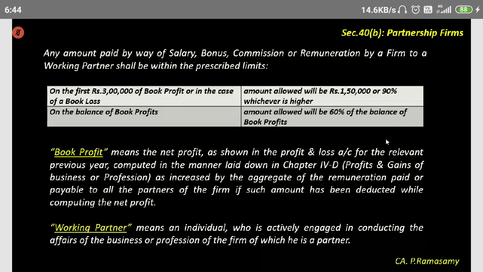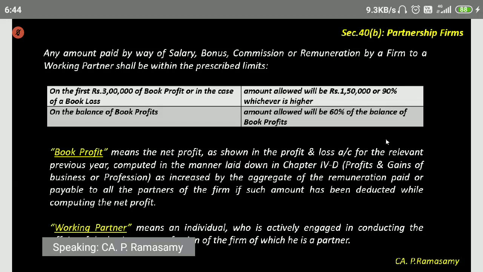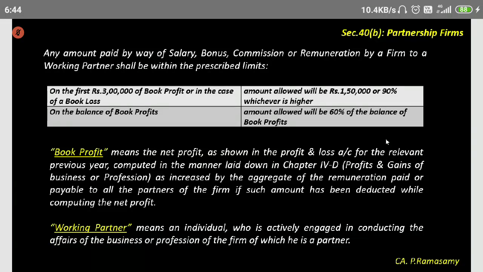What is being spoken about in 10(10CC) is that the tax paid by the employer on non-monetary benefits is exempted, whatever be the tax amount paid.